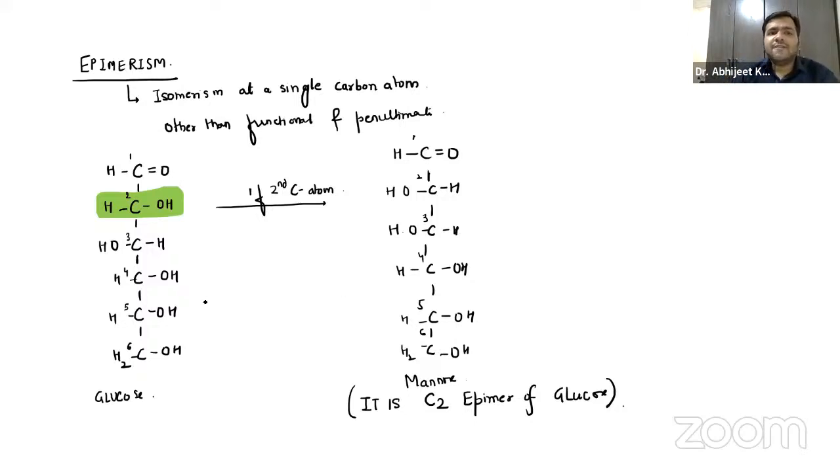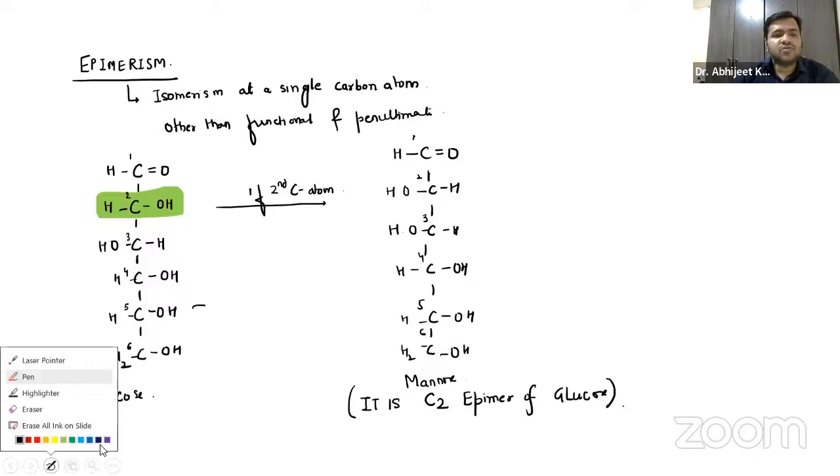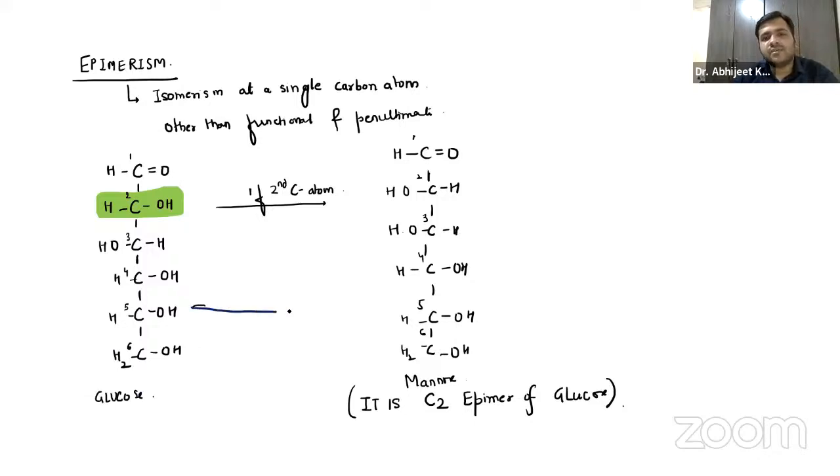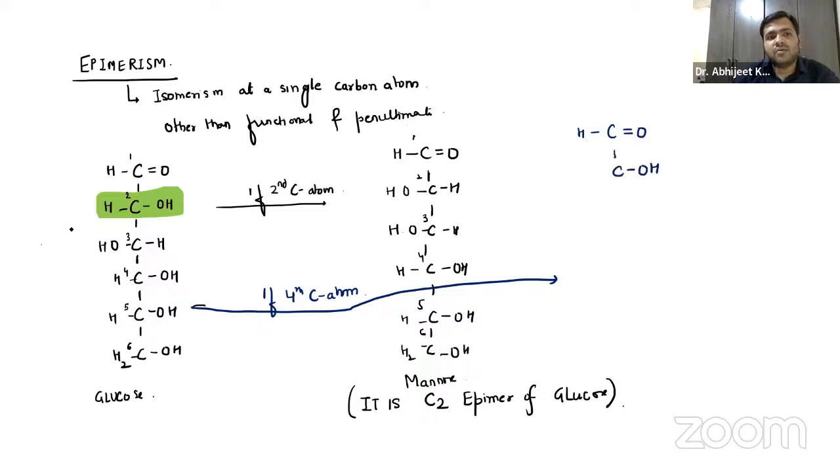Now, let us just try to see one more change over here, guys. Let us take one more example, right? If the change is at the fourth carbon atom, now again, the first carbon atom will be same. The second from the glucose will be the same. The third also, OH will be on the left hand side, right?